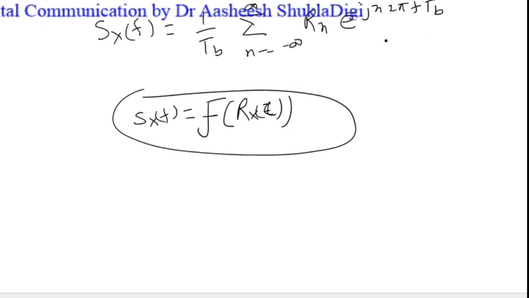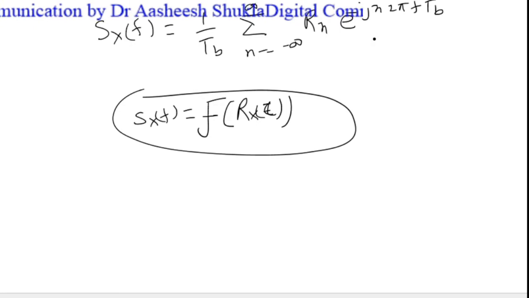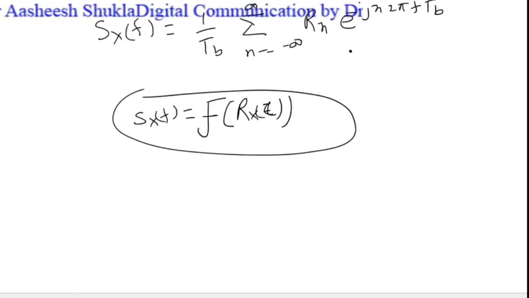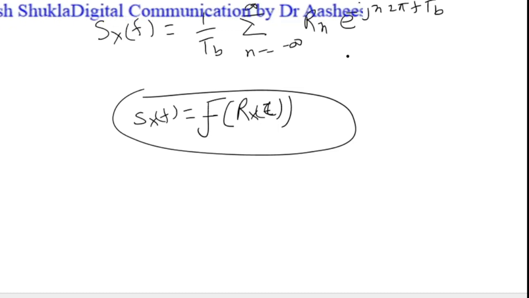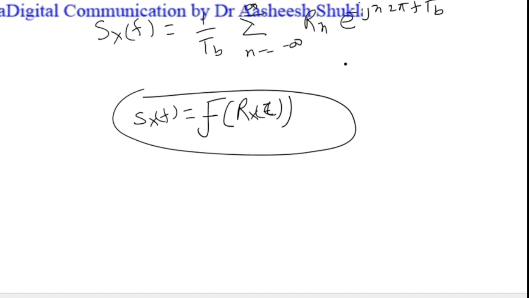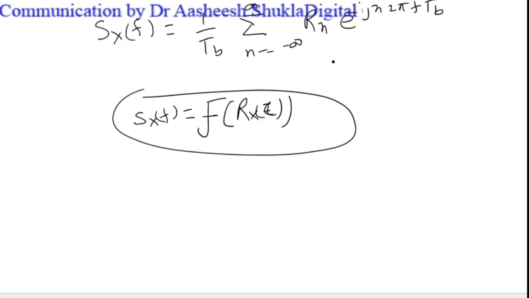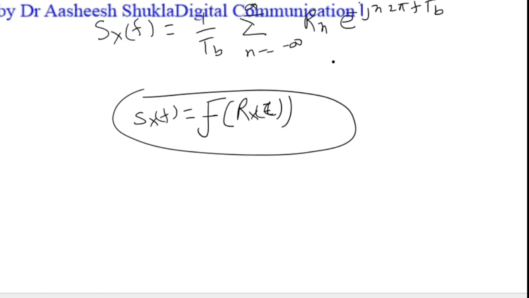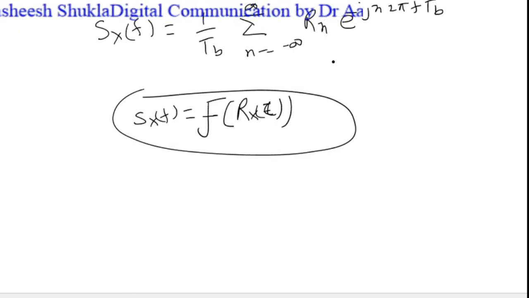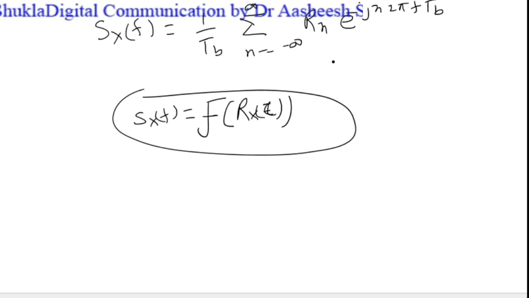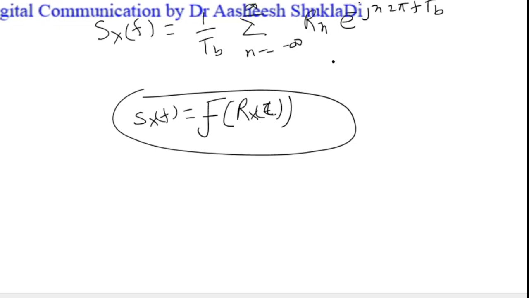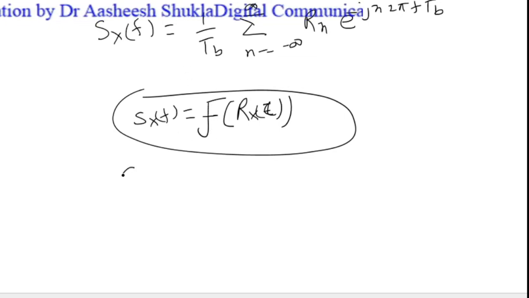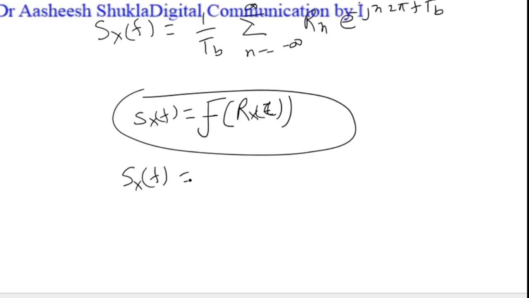So this is the power spectral density of our input signal, and the ultimate objective of all this discussion is that we have to calculate the power spectral density of our line code y(t), right? To calculate it, we need the power spectral density of our input signal, that is x(t). So here we have calculated the power spectral density of x(t), and now this Sx(f) further can be simplified to